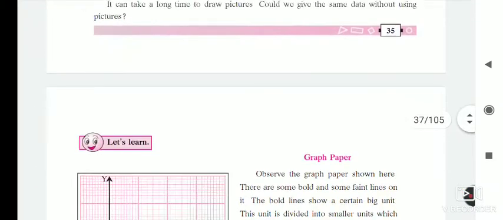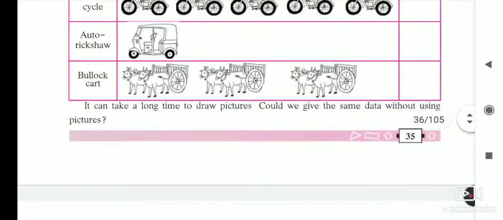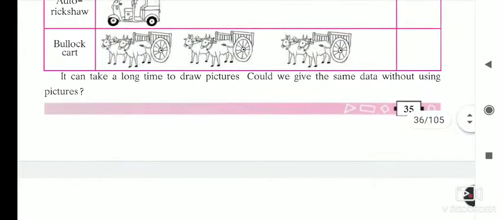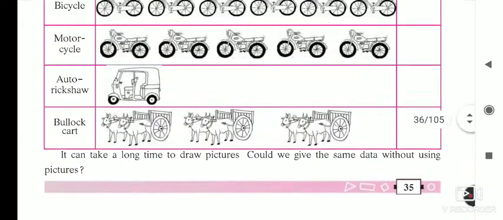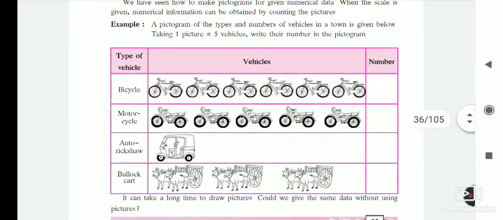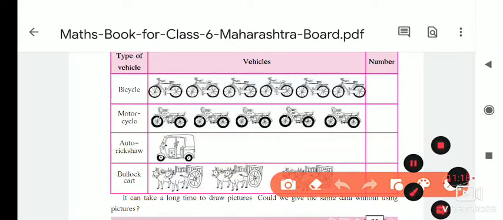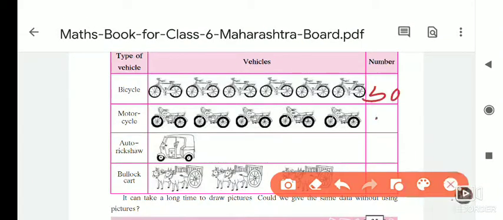So what they told you is that it can take a long time to draw the picture. Could we give the same data without using pictures? Can we write this data without using pictures? Yes, we can write. So how many vehicles are here? Here it is 30, here 25, next 5, and here it is 15. In this way we have completed this.